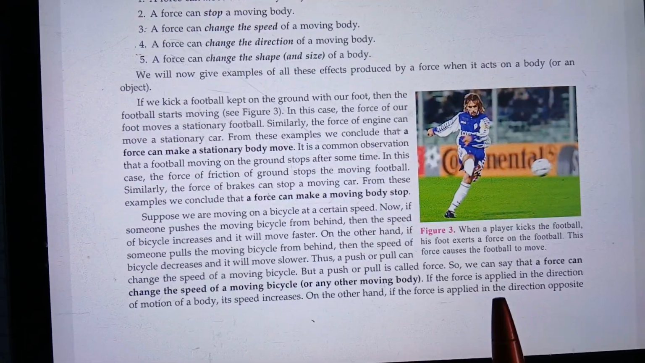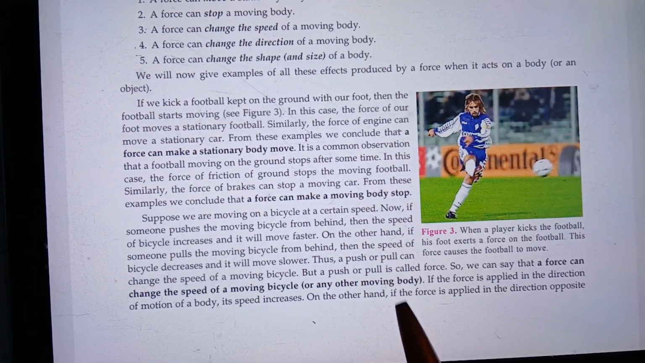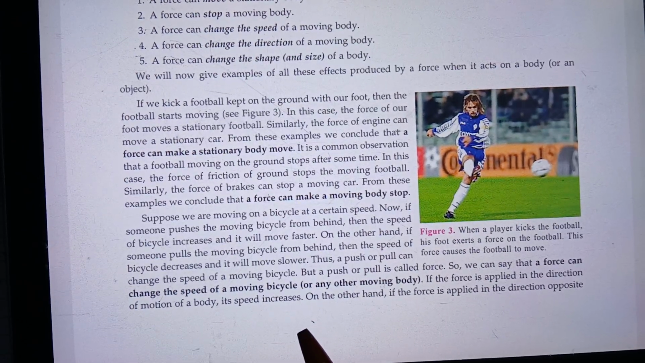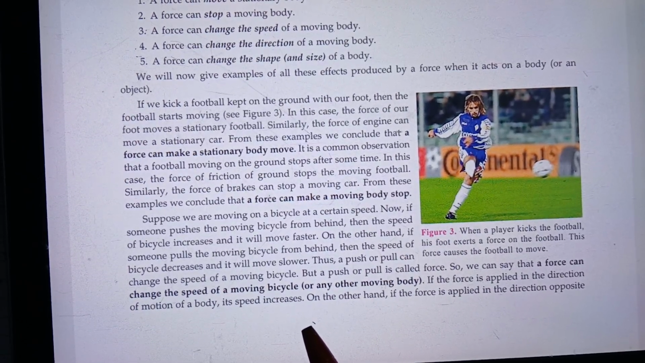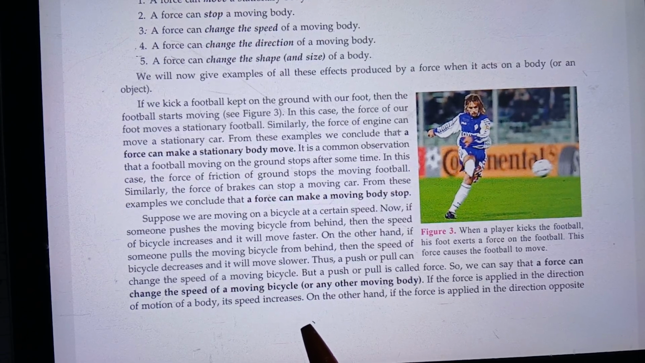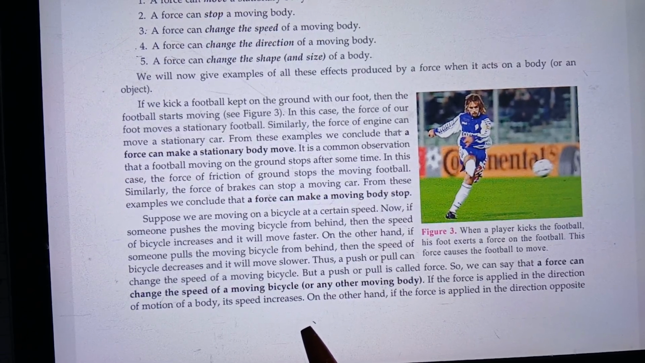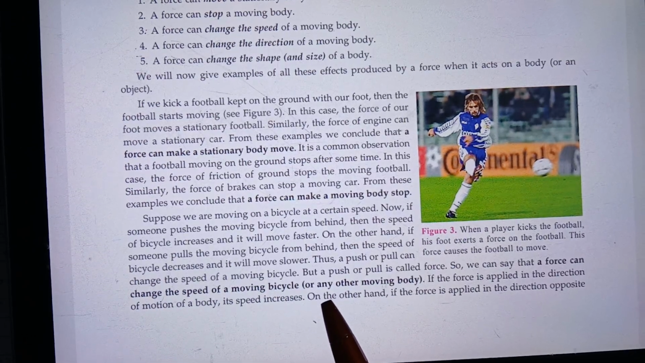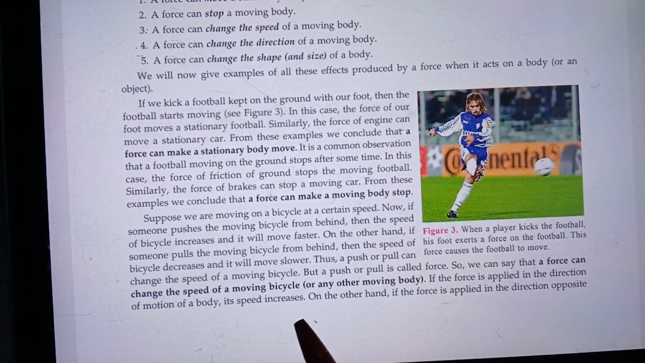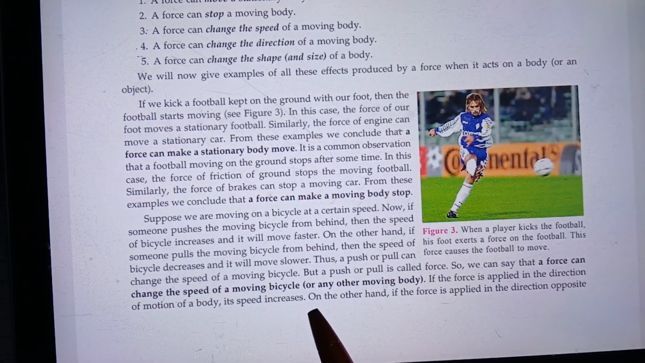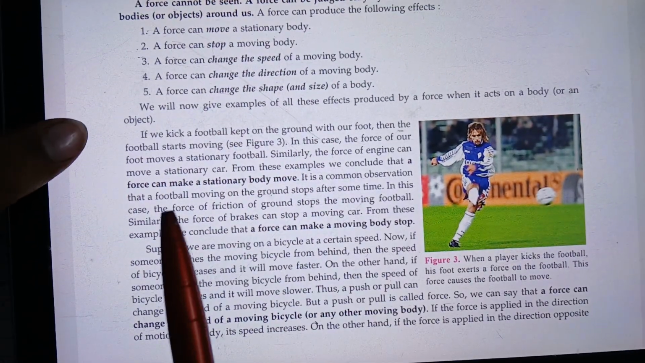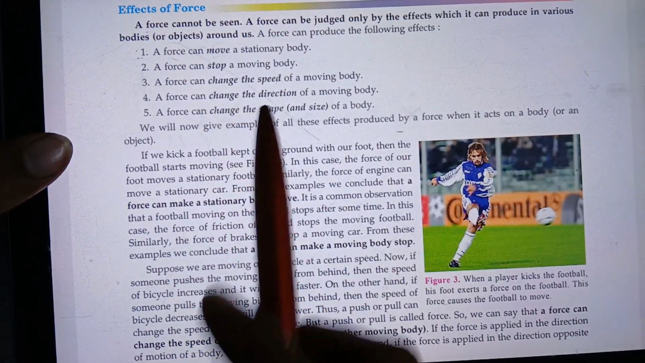Now we also know a push or pull on a moving bicycle can change the speed. Either we can stop it or we can increase the speed. So we can actually change the speed of a bicycle by either pushing or pulling. So this is the third example. And what is the fourth? How can we change the direction?